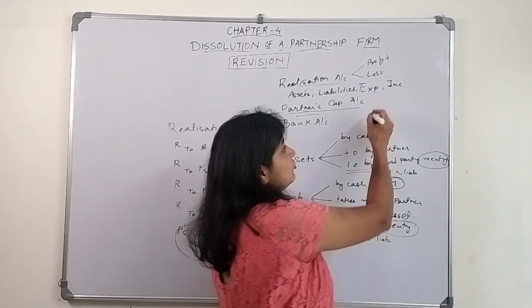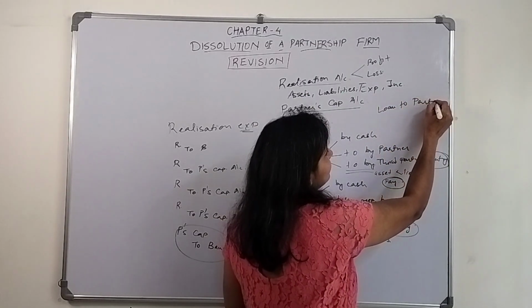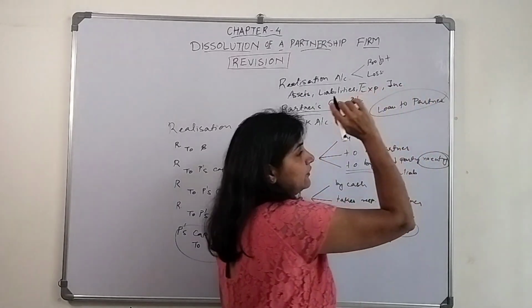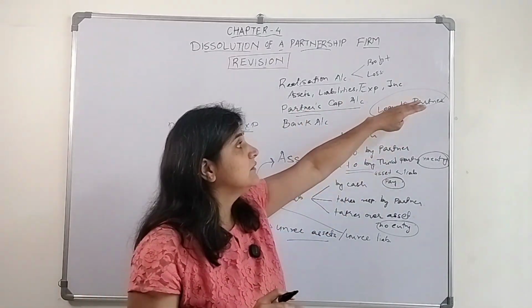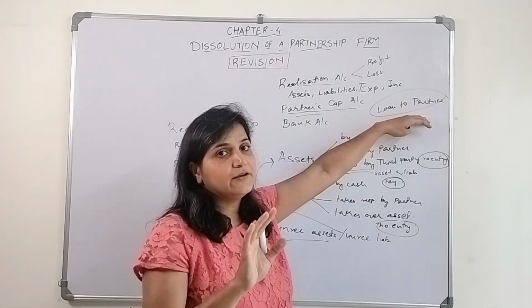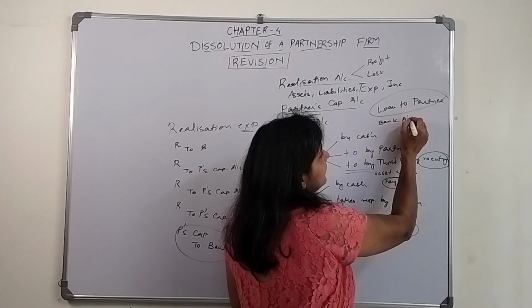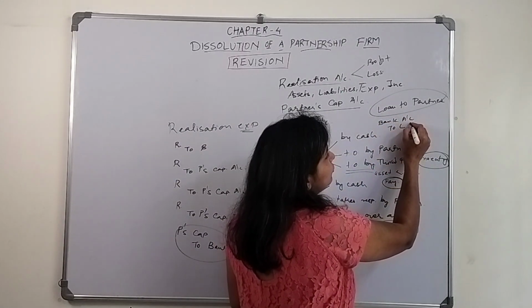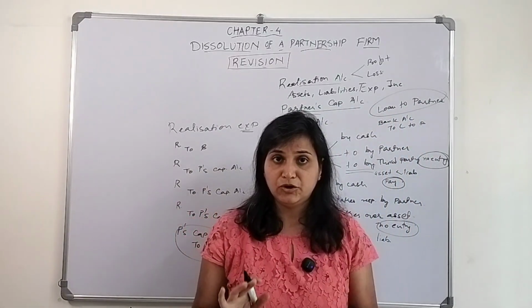Now there is a situation of loan to partner. If the firm has given a loan to a partner, in that case we are not opening any other account. This loan to partner account will get closed. How? What will be the entry? Bank account debit to loan to partner account. We will demand money from that particular partner.